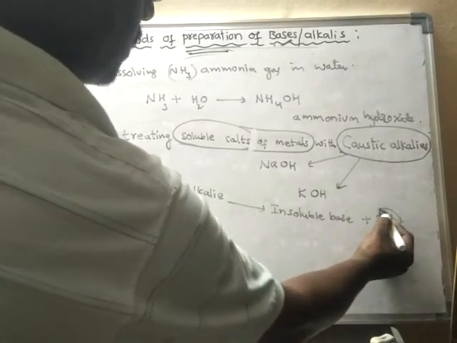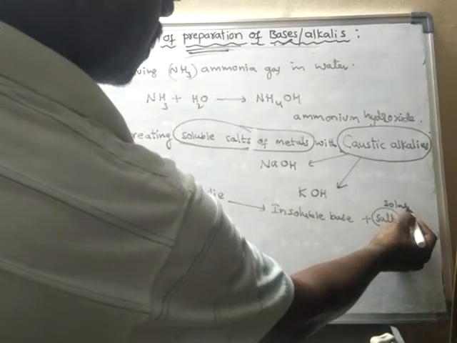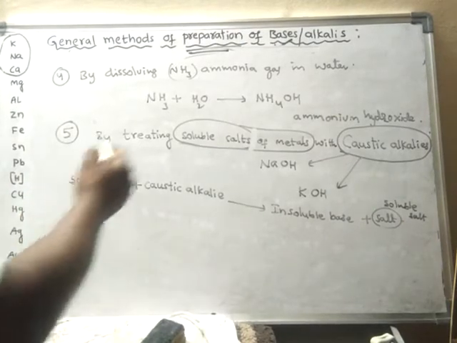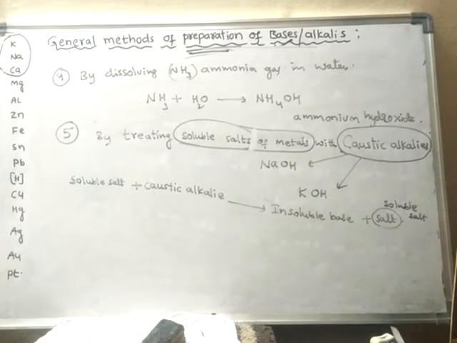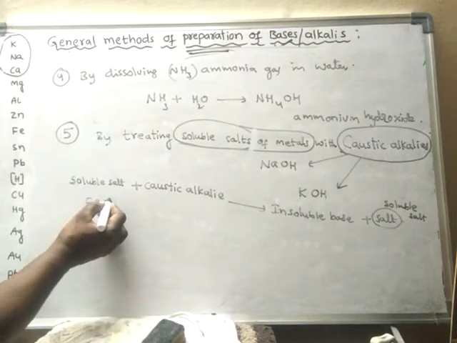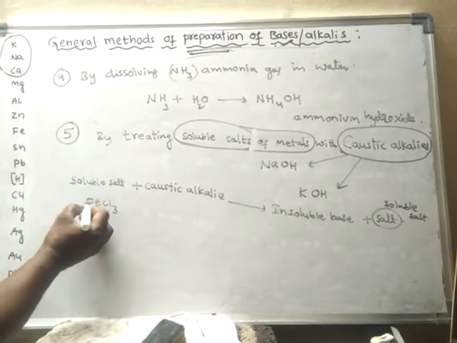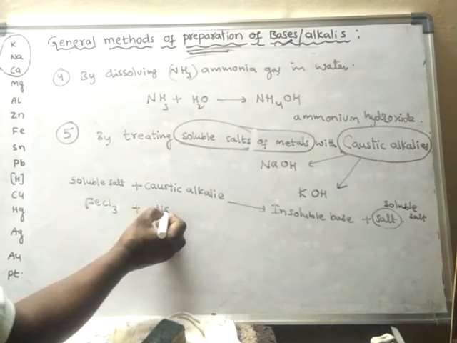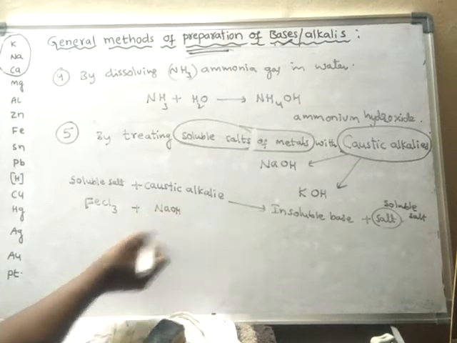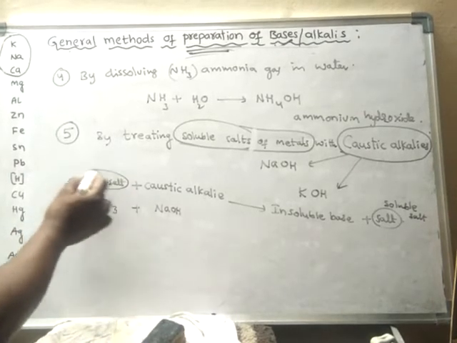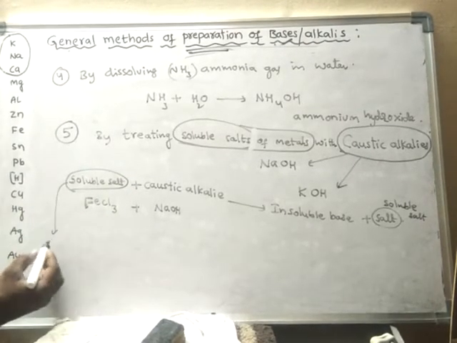So a soluble salt forms another soluble salt, and also an insoluble base is formed. Let us take an example. FeCl3 is a soluble salt, iron chloride, called ferric chloride, when reacted with sodium hydroxide, a caustic alkali.